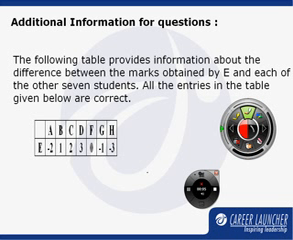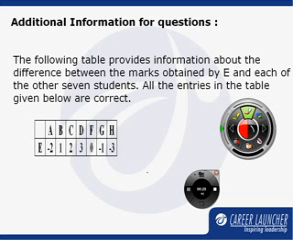For the next problems, we are given some additional detail. We are given the score obtained by E vis-a-vis the scores obtained by A, B, C, D, F, G and H, that is all the other 7 students. Let us interpret the data given in this table.